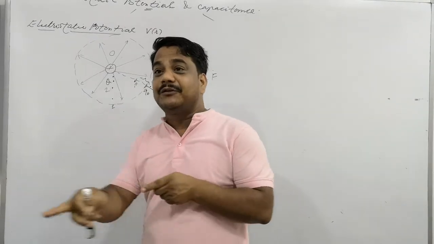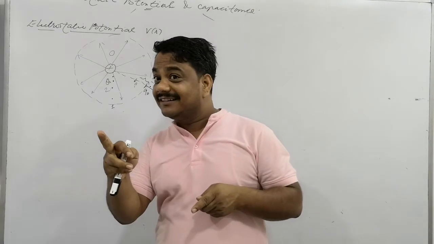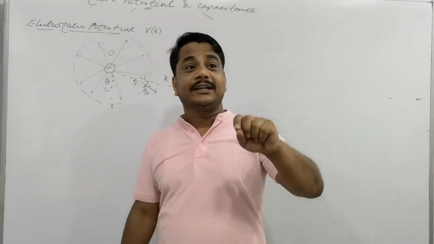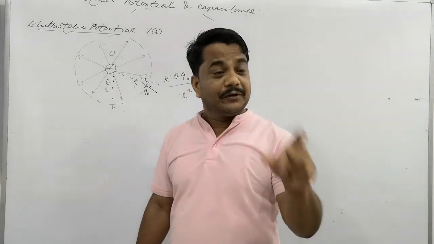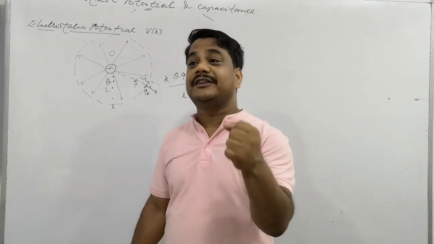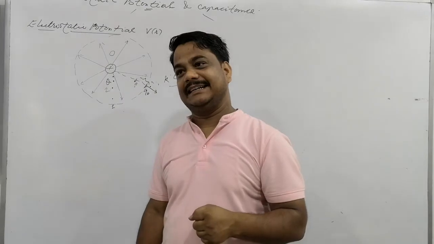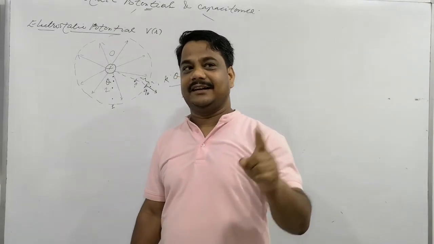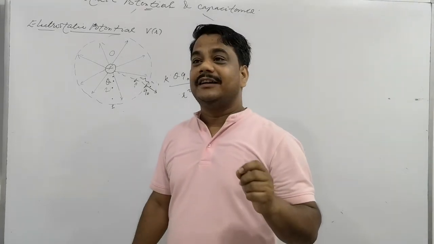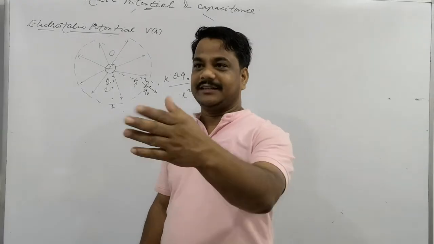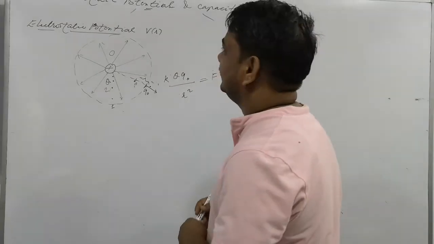Means as we move toward the positive charge, a point closer to the positive charge body, the potential is more. Is that clear or not? Well understood or not what I am saying? So what is called electrostatic potential? A potential at a point. You can just write down the definition. Please go on writing this.